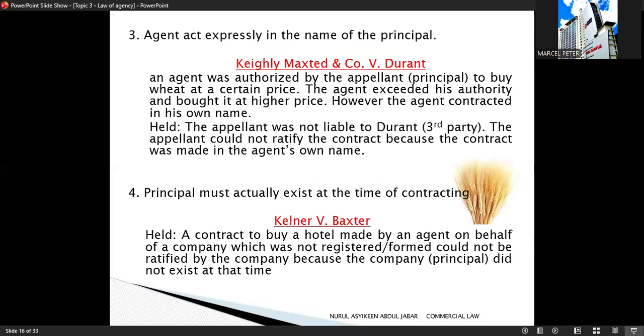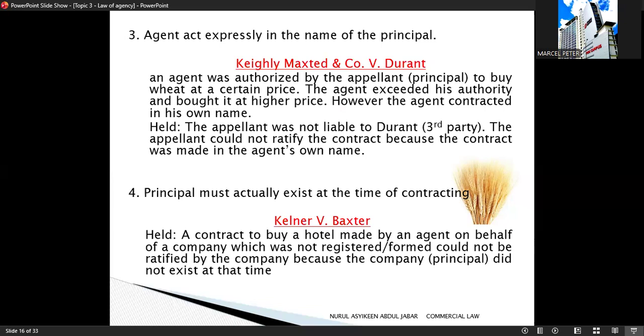So let's continue with the conditions for valid ratification, specifically condition number 3 and condition number 4. Let's look at condition number 3: agent must act in the name of the principal. For ratification to be valid, the agent must act expressly in the name of the principal. So this means the agent must show that he is acting for someone else and not acting in his own personal capacity. If the agent contracts in his own name, then the principal cannot ratify the contract later.